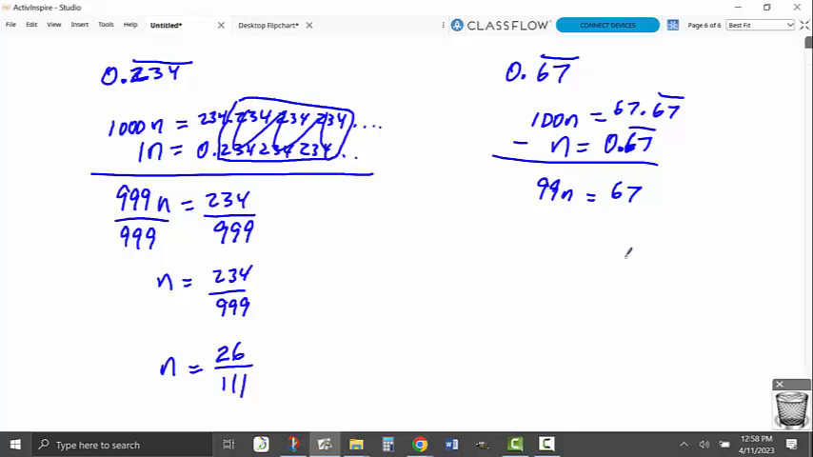Now what do I do? I need to get 1n. Oh yeah, divide by 99. n is 67/99.